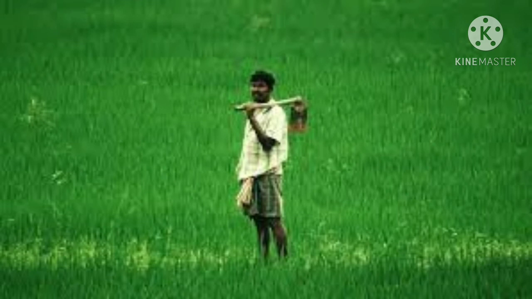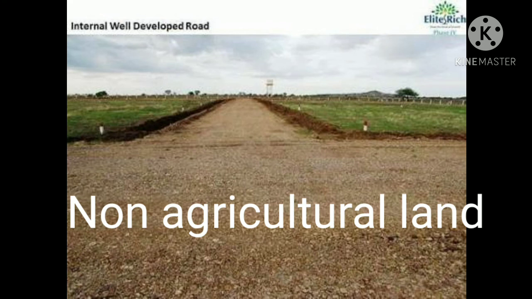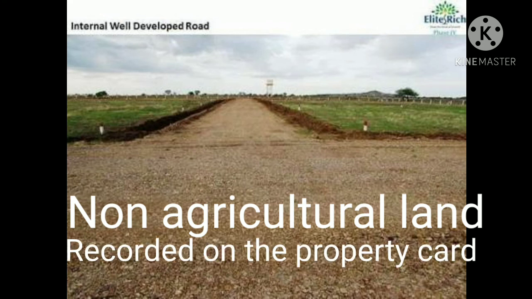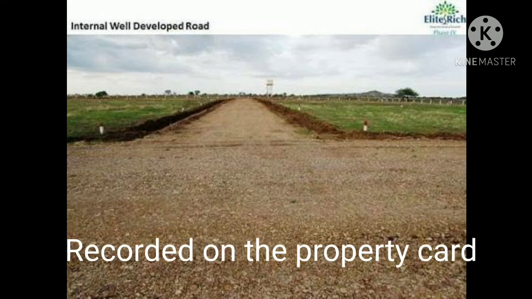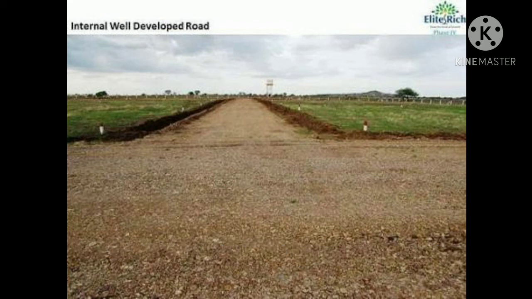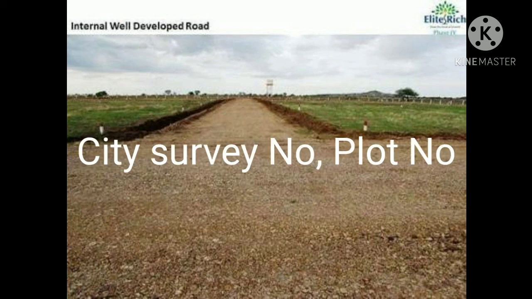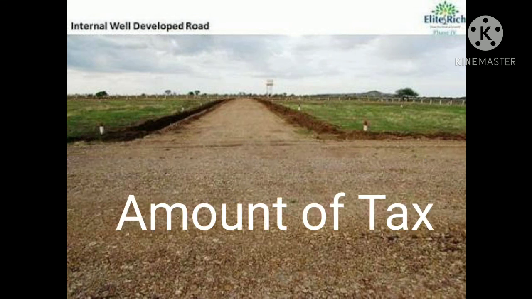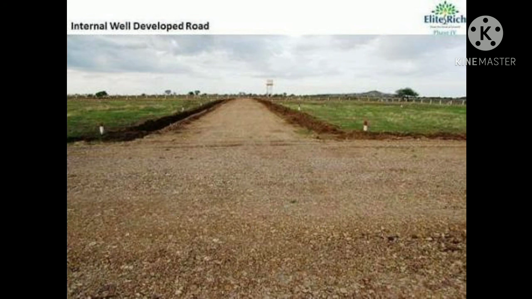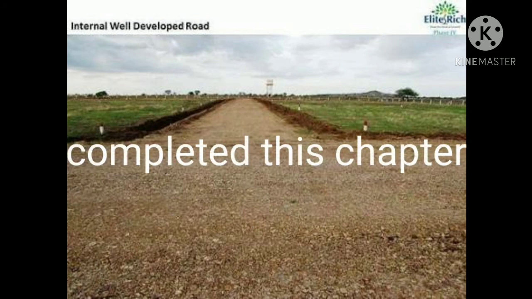Property card. Ownership of non-agricultural land is recorded on the property card. This document showing ownership rights and the area of the property is made available from urban land records. It has the following information: city survey number, plot number, amount of tax, area of the property, right to access, and so on. Okay, so we have completed this chapter now.